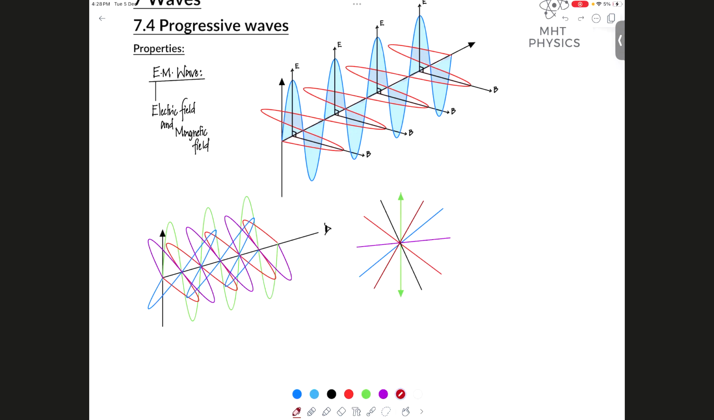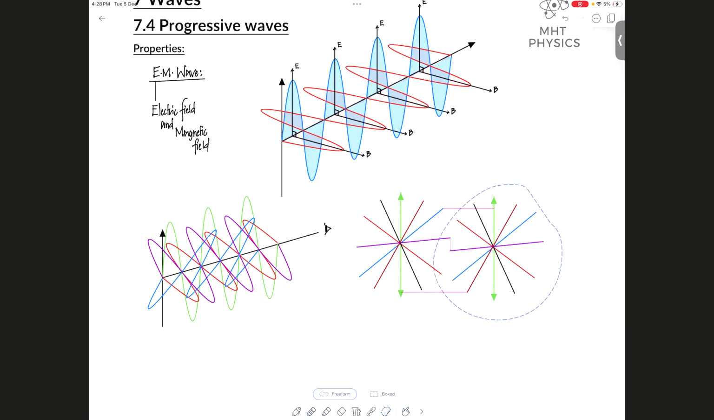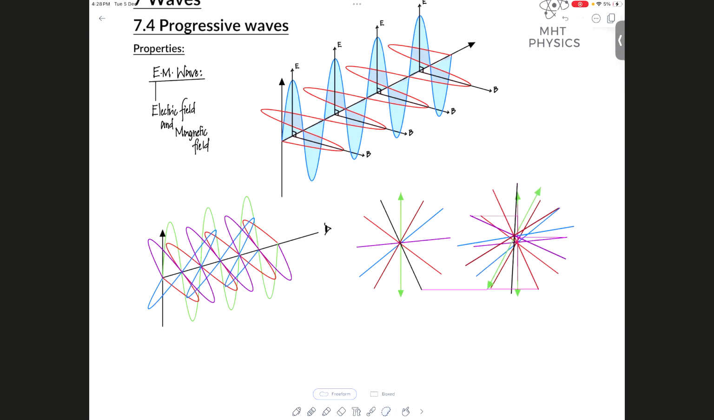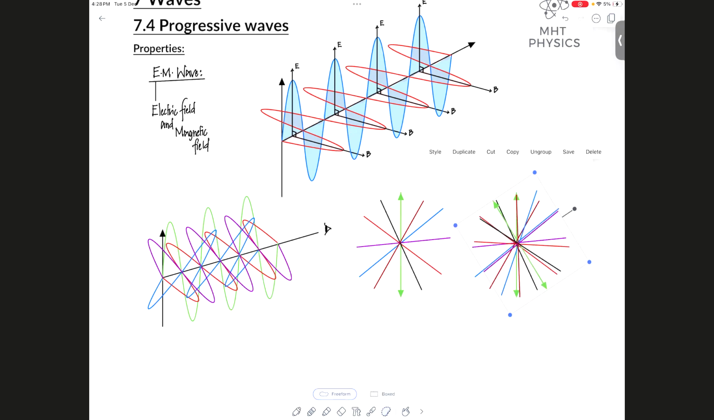Intensity. Okay, so if we compare this with this one here, this one is a much higher intensity wave because there are more planes of oscillation out there. Okay, but here's a catch.